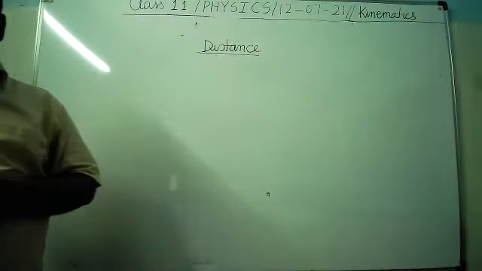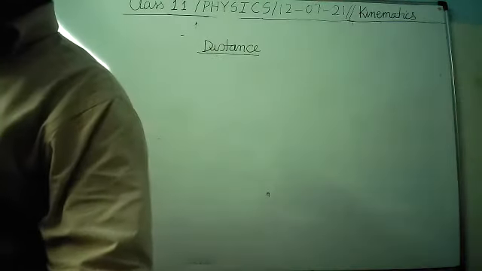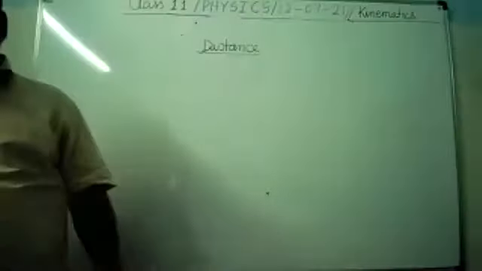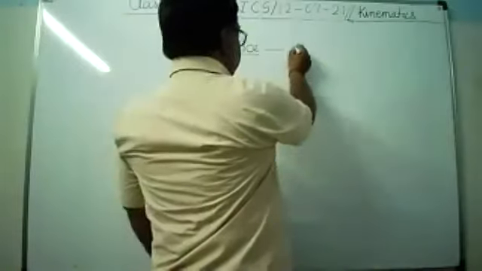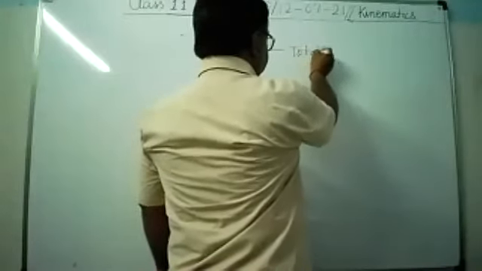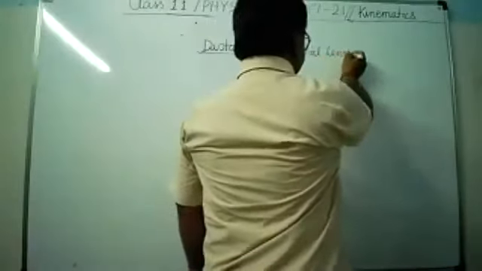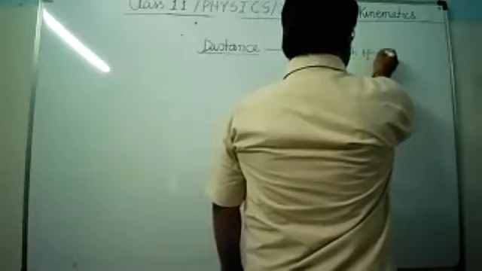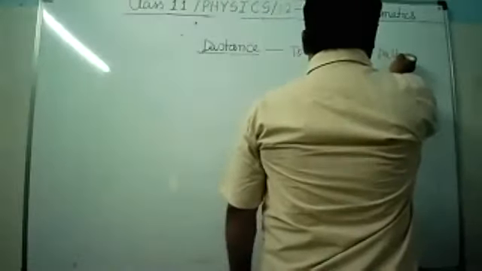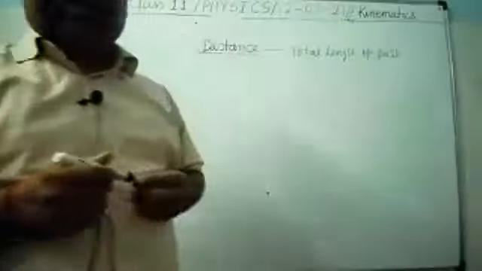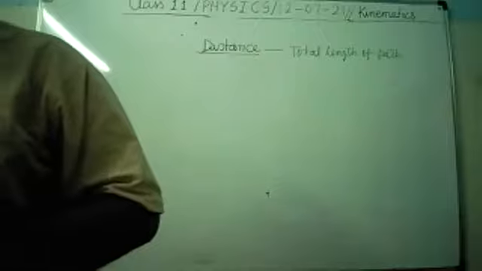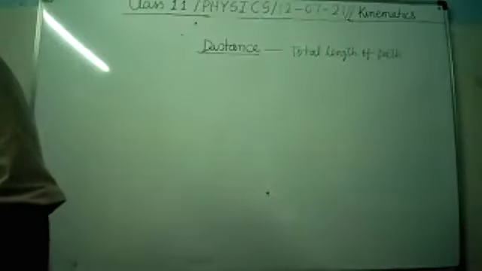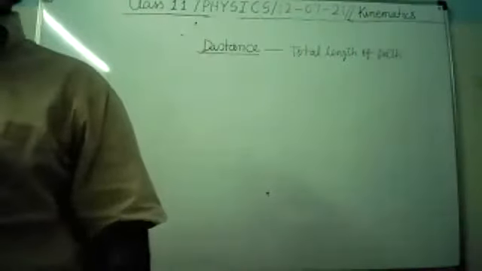Distance: it is the total length of path traversed by any moving body. I am not writing, you keep on writing. It is the total length of path traversed by any moving body, that is known as distance.